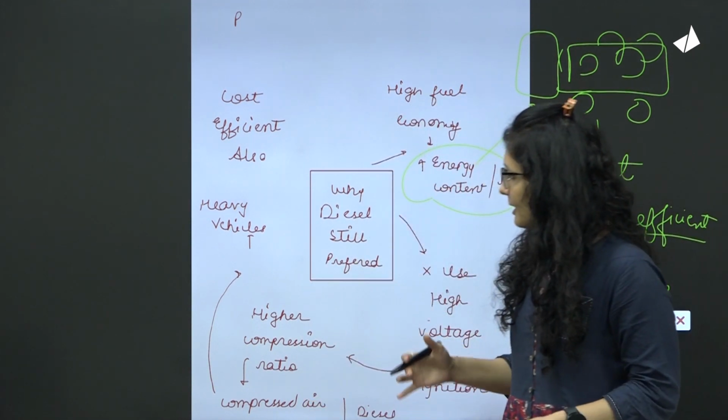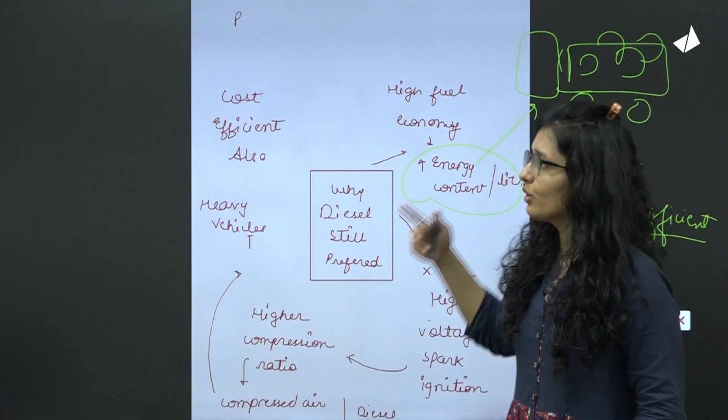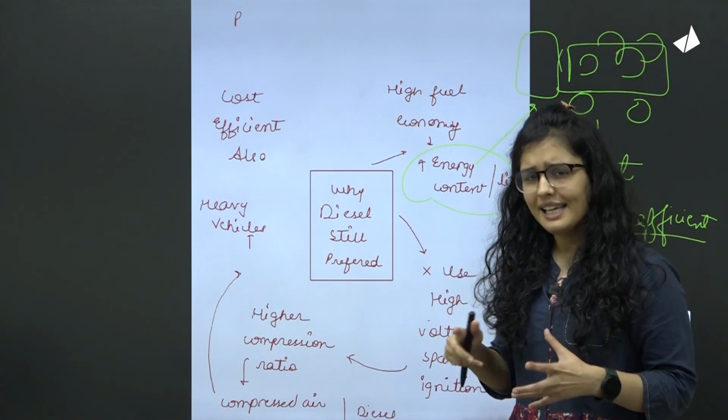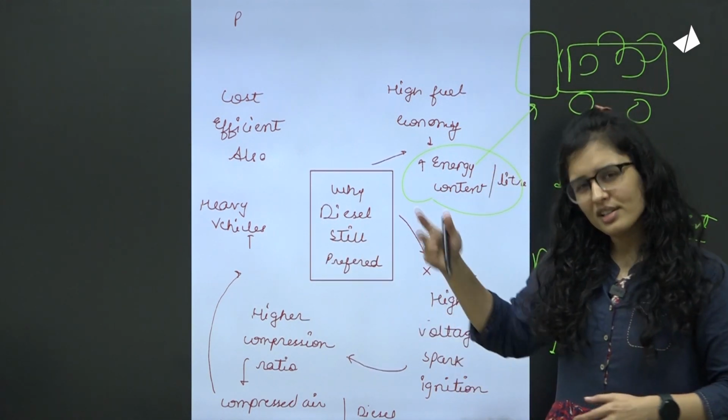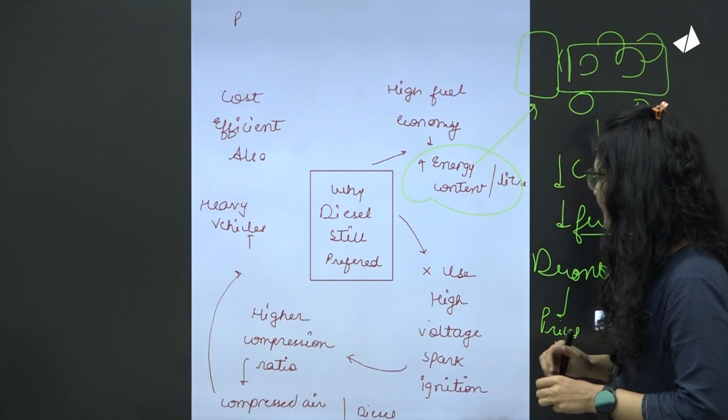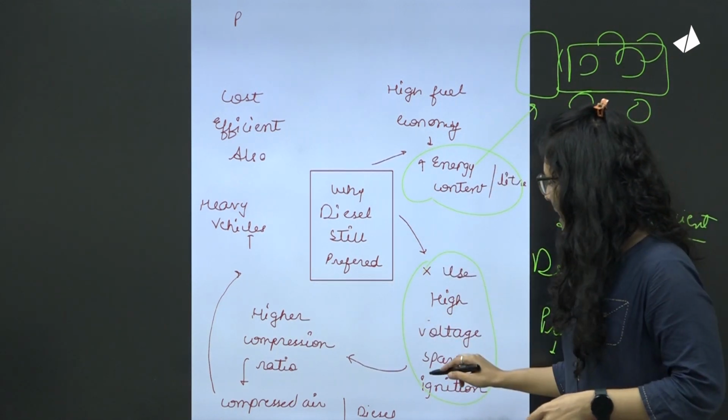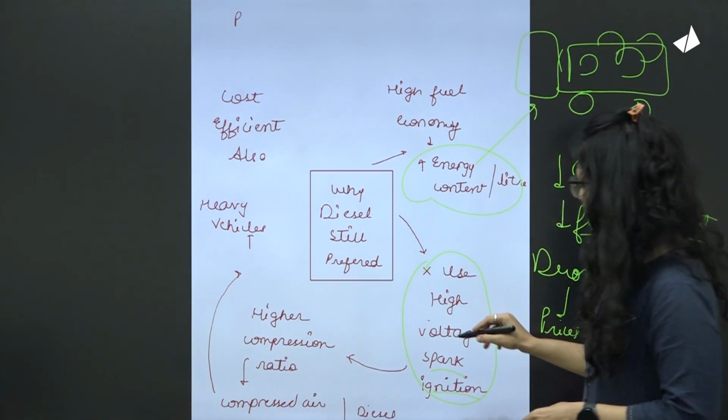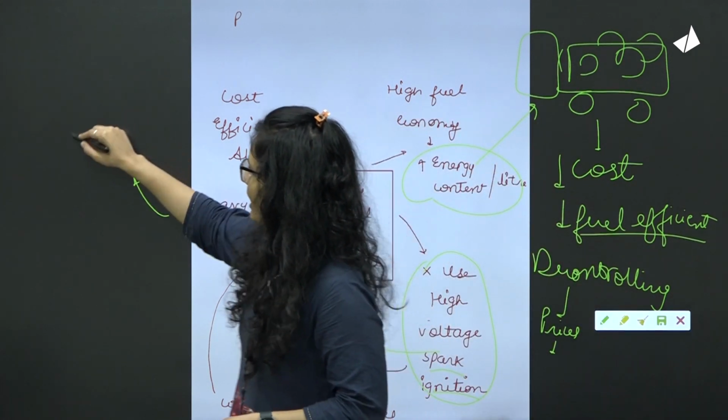So overall, what is the scenario here? High compression ratio, energy efficiency, ease for heavy duty vehicles, cost efficiency also, and then you don't require high voltage spark ignition. Suppose you are providing a spark in an engine.